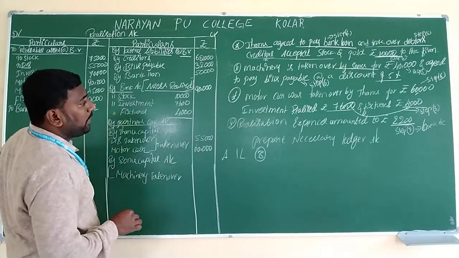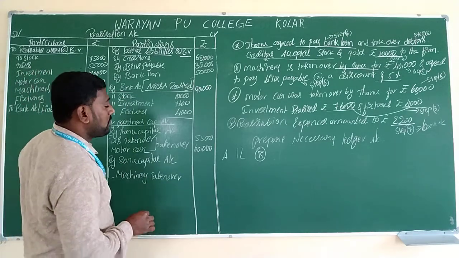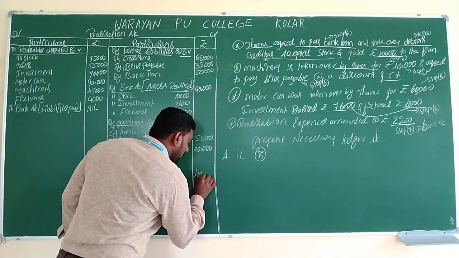Machinery has been taken over by Sonu at a cost of rupees 40,000.